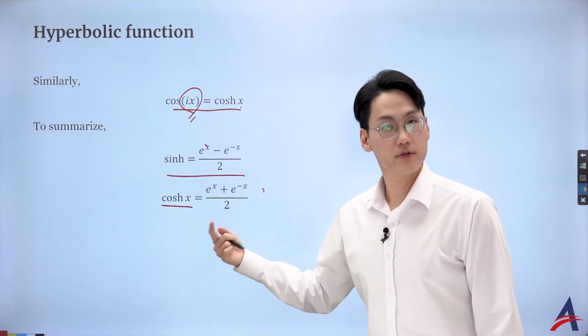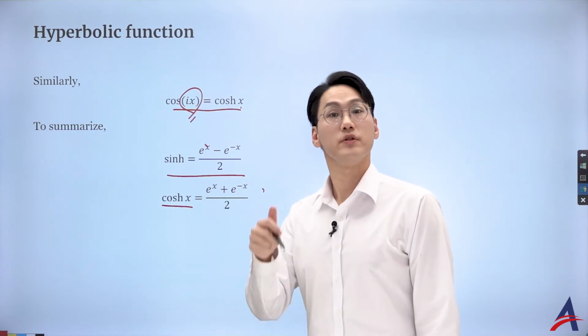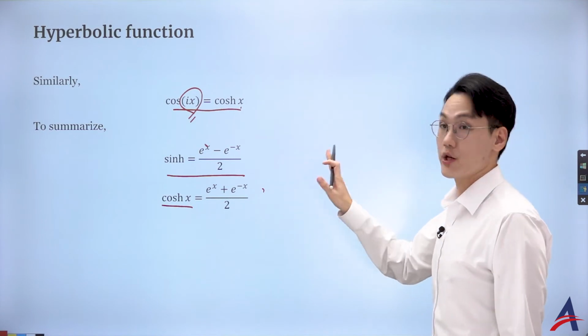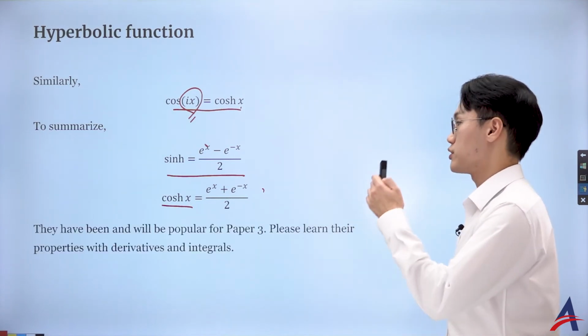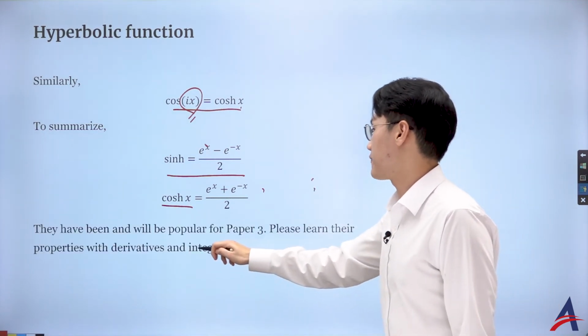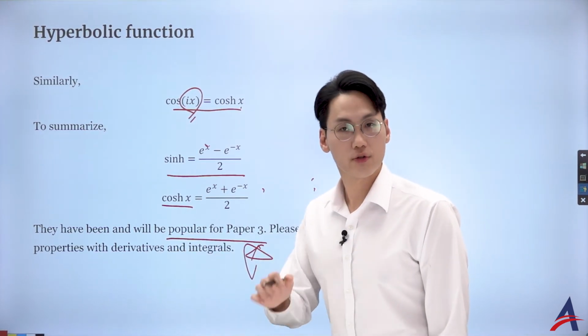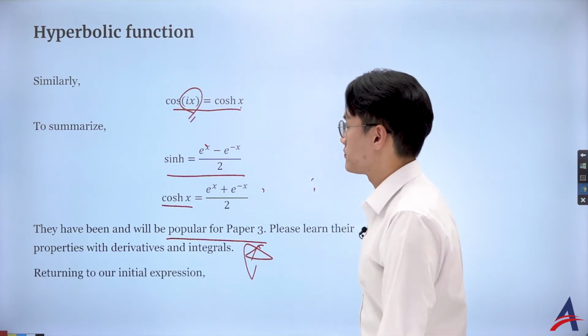Very similar to the definition of cosine and sine with the complex number. And you can do the vice versa. That is a great observation. Even though it's not in the syllabus, it is very, very popular, has been and will be for paper 3. So I strongly suggest that you learn it, okay?